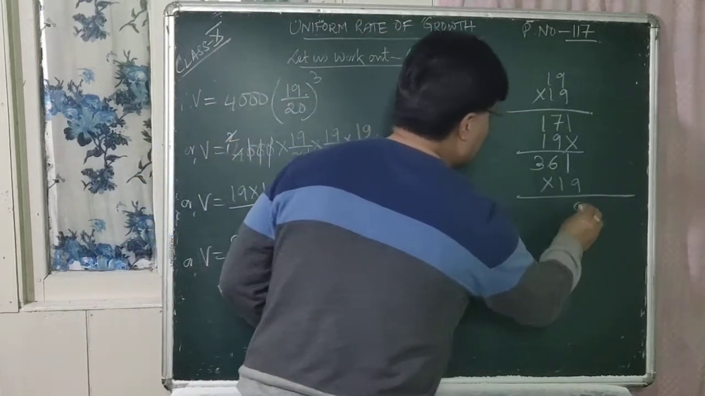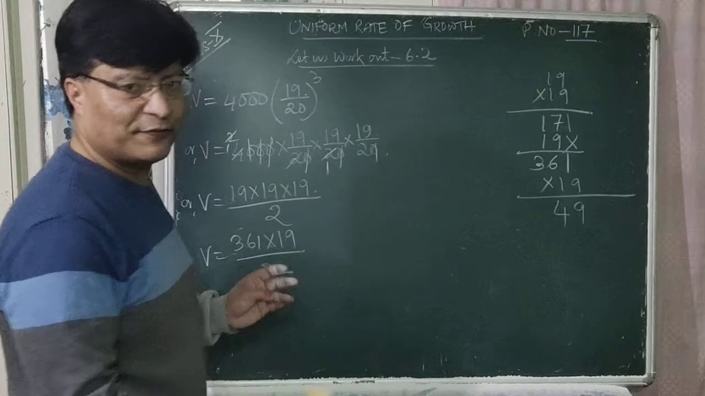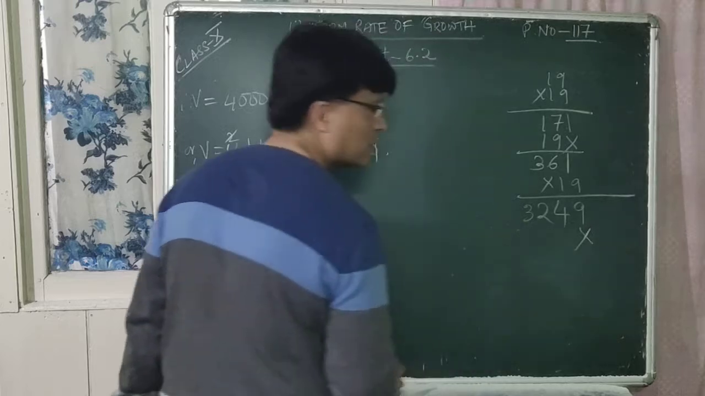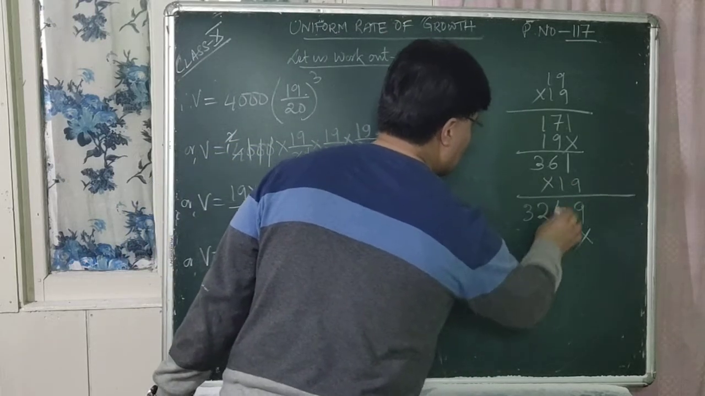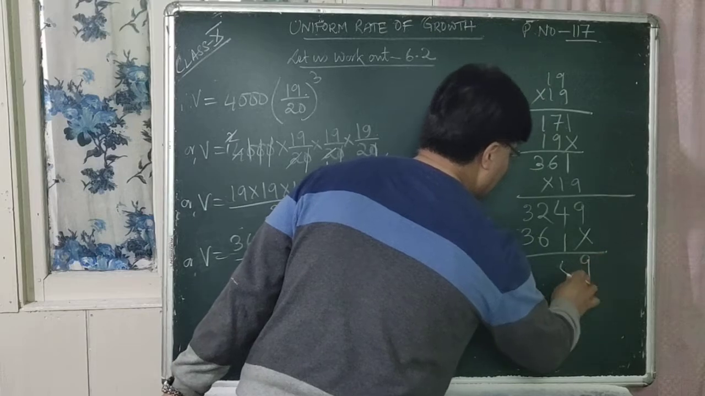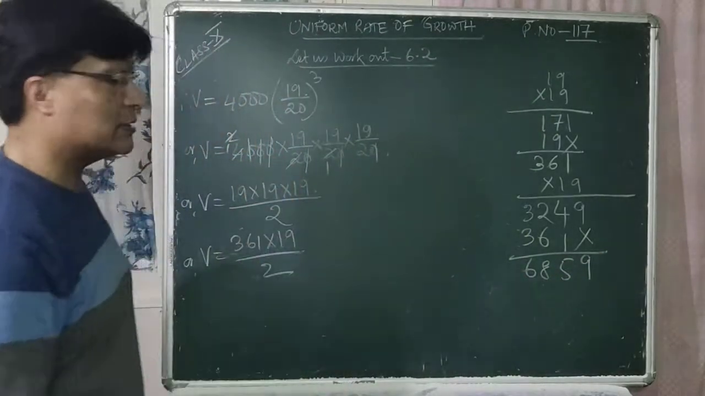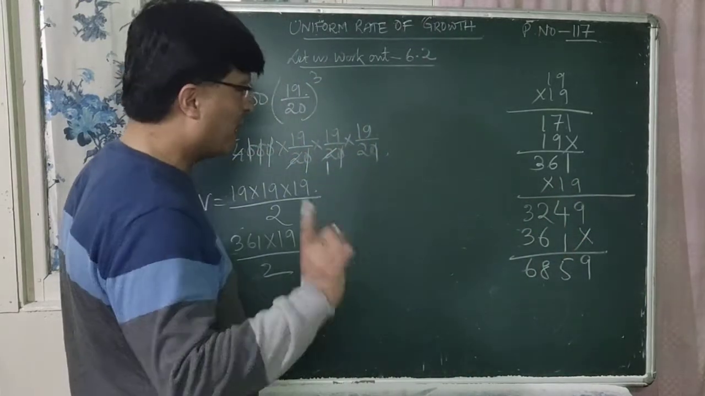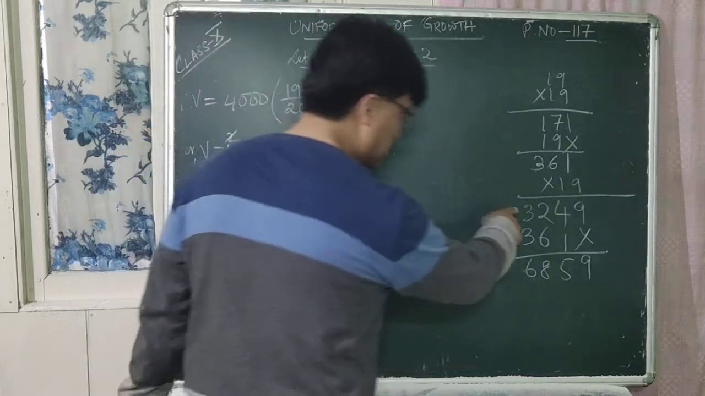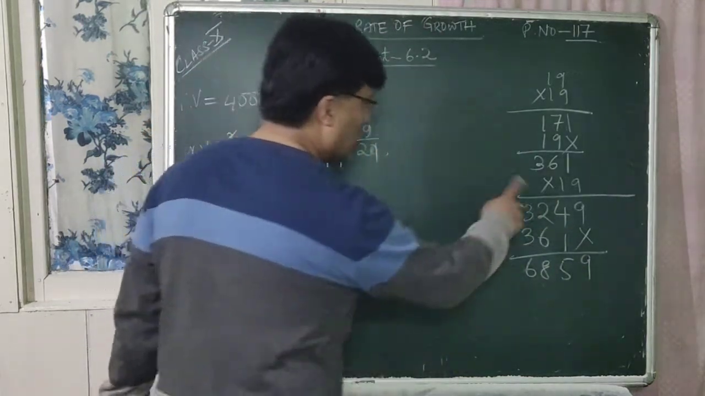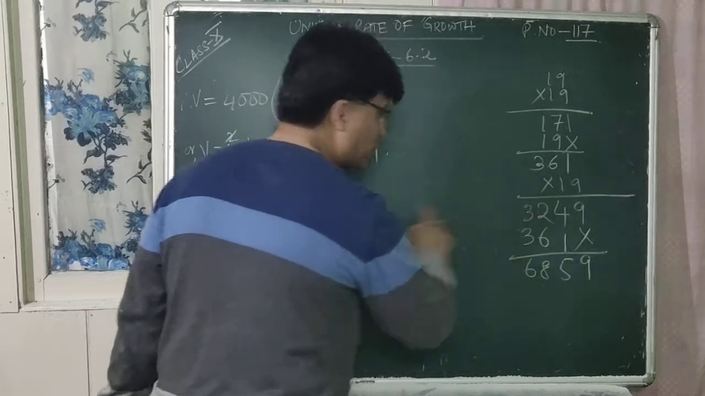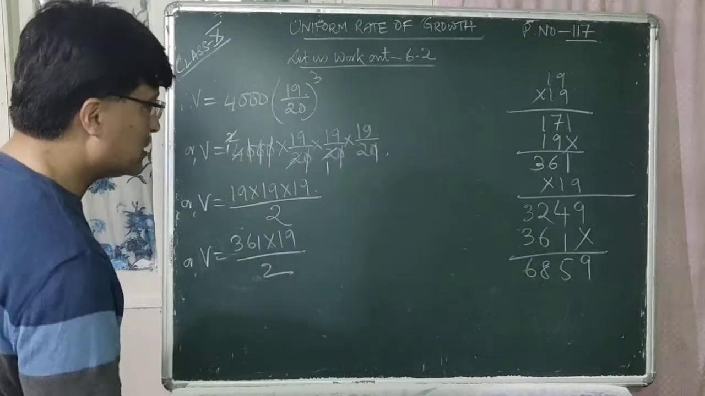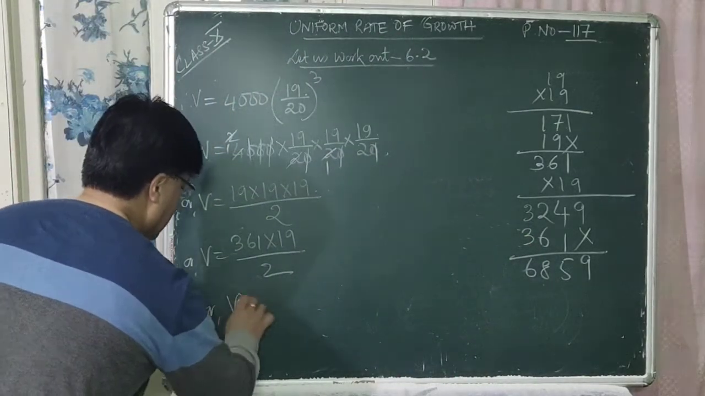So 9 1s are 9, 9 6s are 54, 5, 9 3s are 27 plus 5 is 32. Cross. 1 1s are 1, 1 6s are 6, 1 3s are 3. Let us check it once again, right? 9 1s are 9, 9 6s are 54, 4, 5, 9 3s are 27 plus 5, it is 32. Now 1 crosses there. Now multiply by 1, 1 1s are 1, 1 6s are 6, 1 3s are 3. So add them: 9, 4 plus 1 is 5, 6 plus 2 is 8, 3 plus 3 is 6. That is 6859.